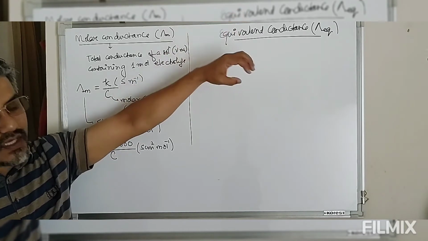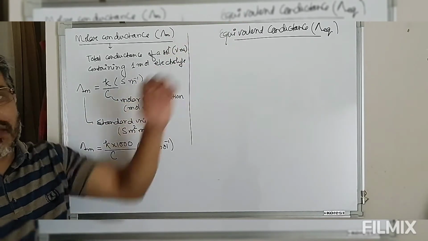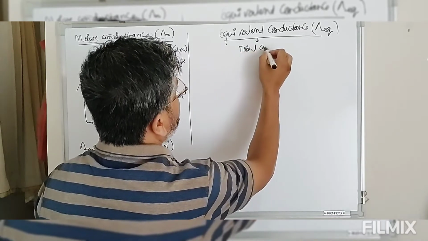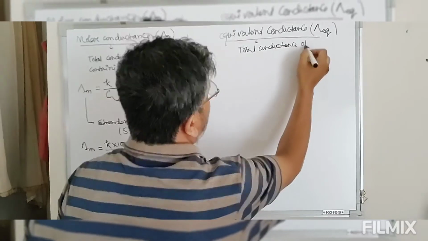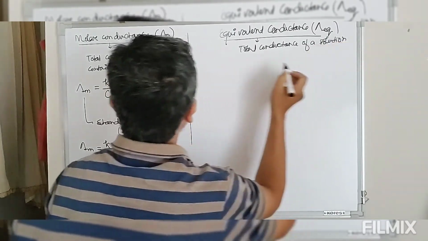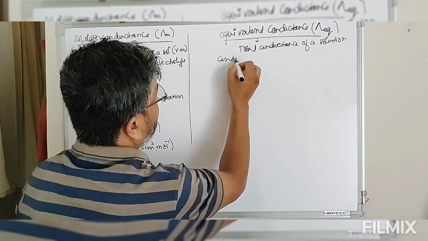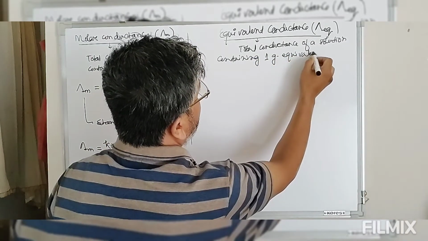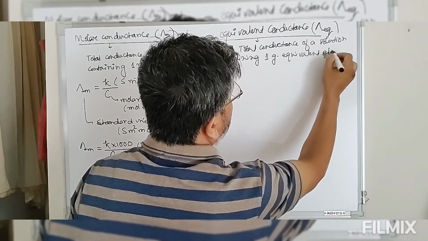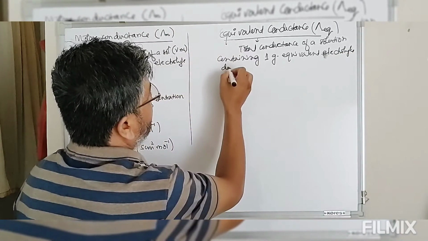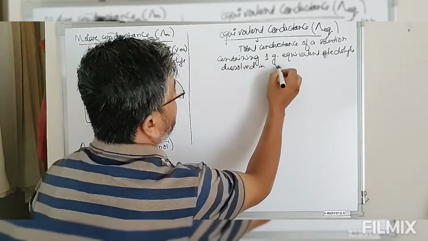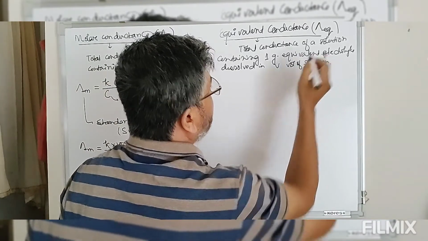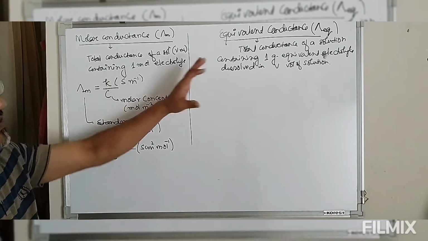So the total conducting power of a solution containing 1 gram equivalent of electrolyte dissolved in V volume of solution is known as equivalent conductance.